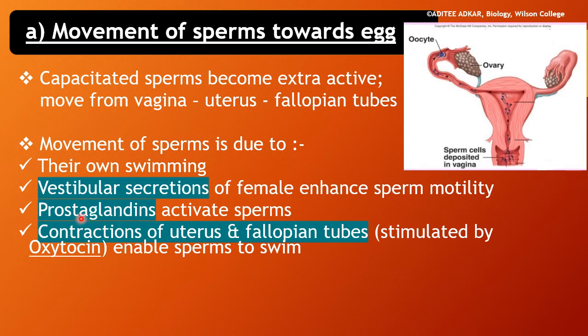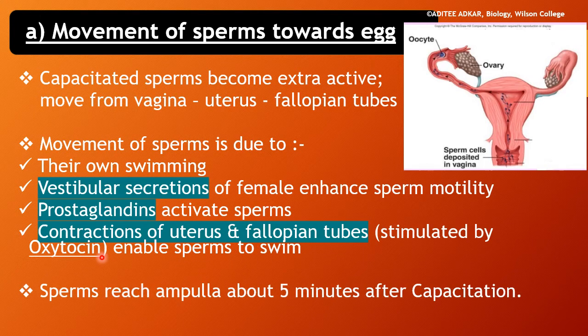Also, the prostaglandins present in the female body activate the sperms, and the contractions of the uterus and the fallopian tubes also enable the sperms to swim further. These contractions are produced because of the action of oxytocin. After capacitation, the sperms reach the ampulla within about 5 minutes.